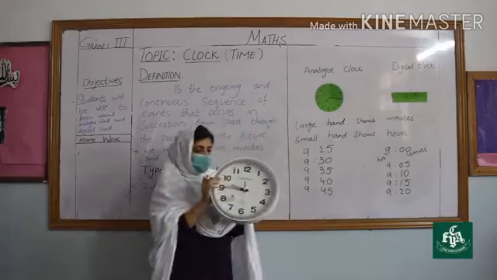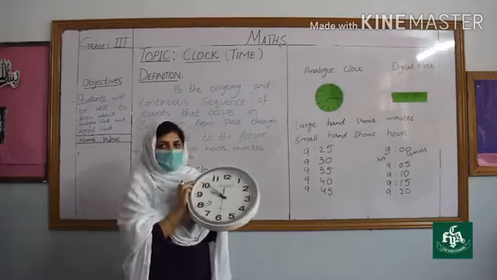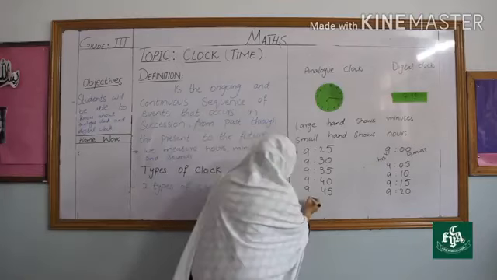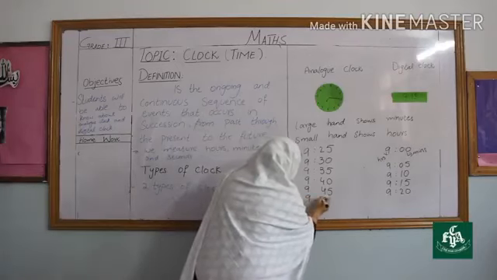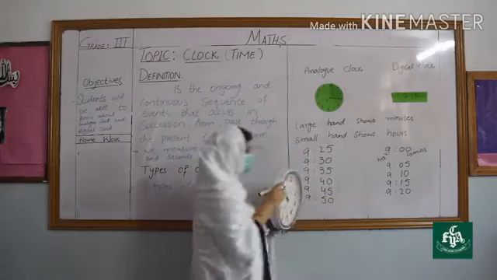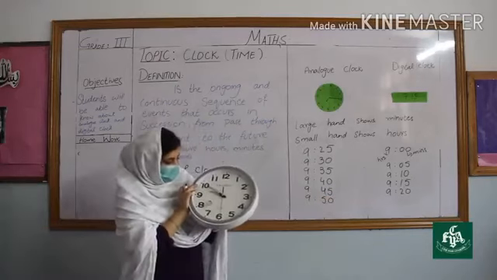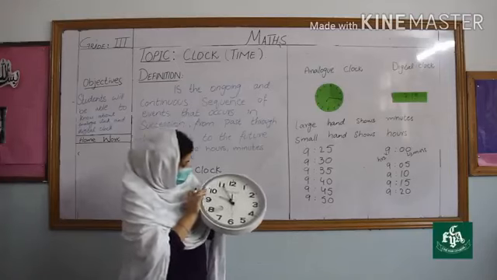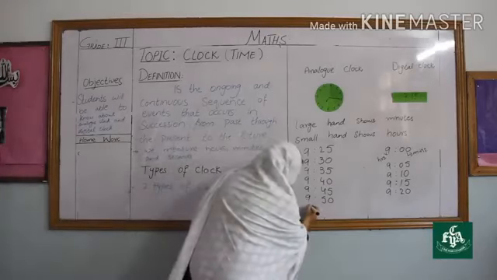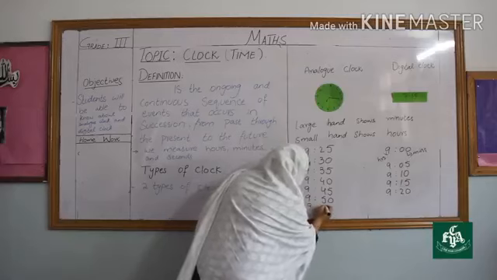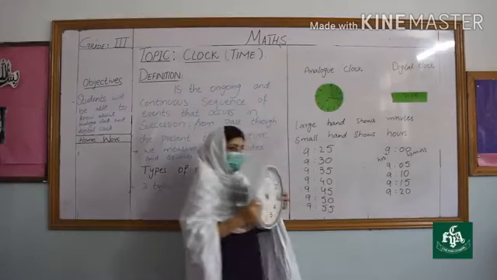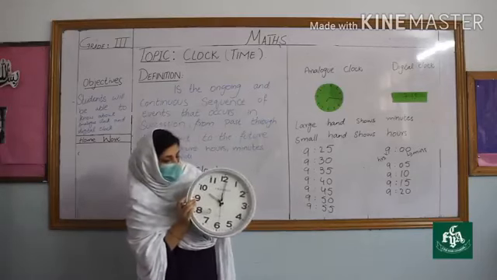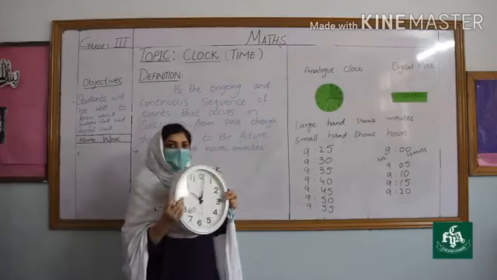9:45. If the minute hand moves from 9 to 10, the time is 9:50. If the minute hand moves from 10 to 11, the time is 9:55. If the minute hand moves from 11 to 12, the time is 10 o'clock.